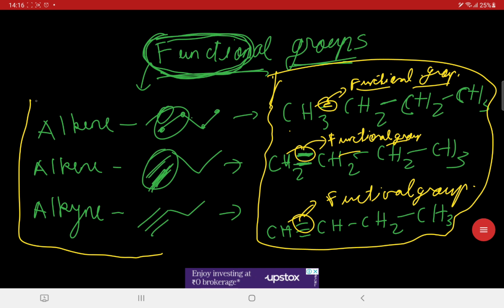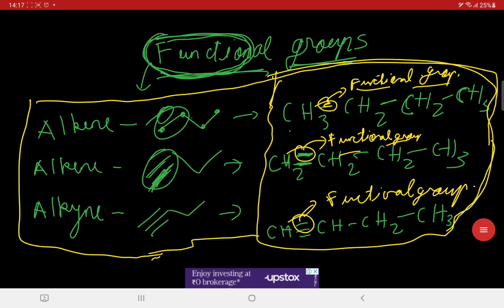There are also different kinds of functional groups, such as alcohol and all. We will be discussing them in this lecture only. So I will request you to pause the video and brainstorm for a few moments and see all of these things, whether you understand them properly or not. Okay, and please note down these things. These are very crucial at this stage, and try to understand and keep a crystal clear concept.